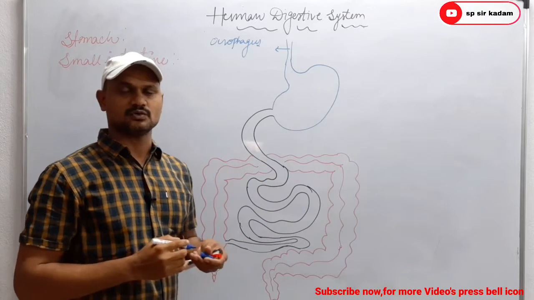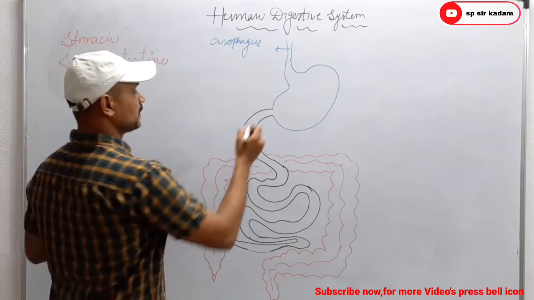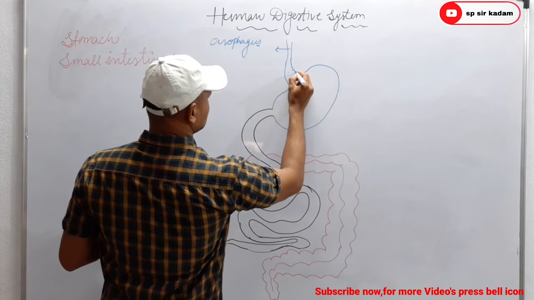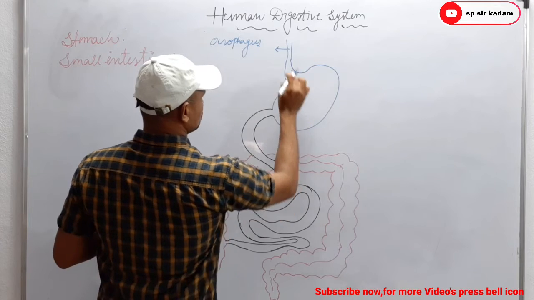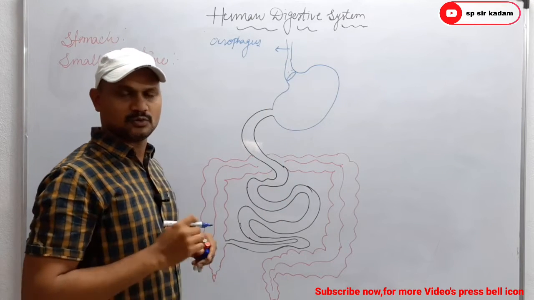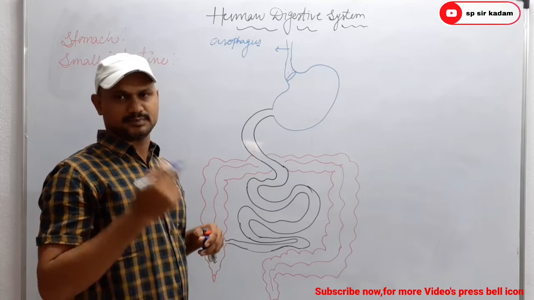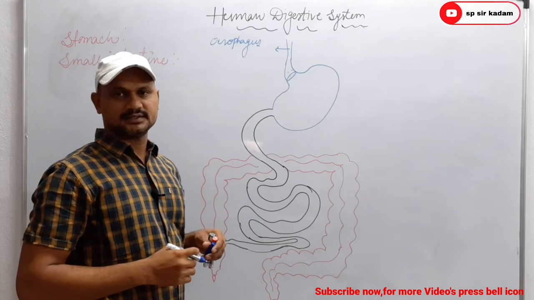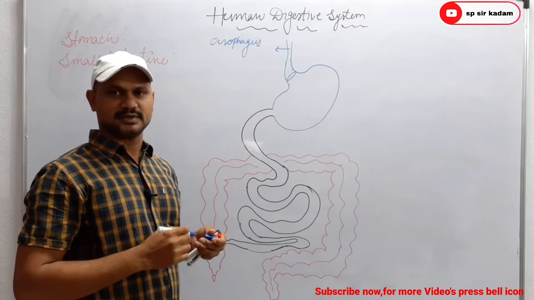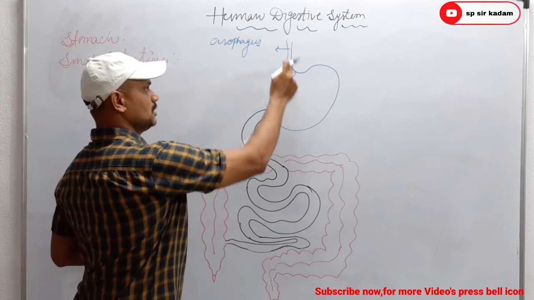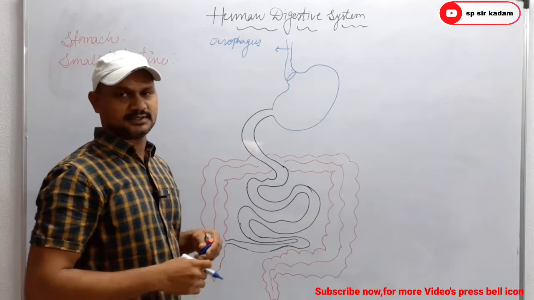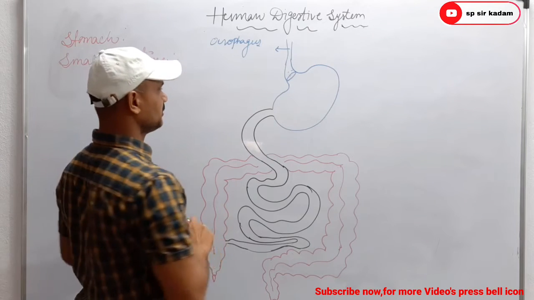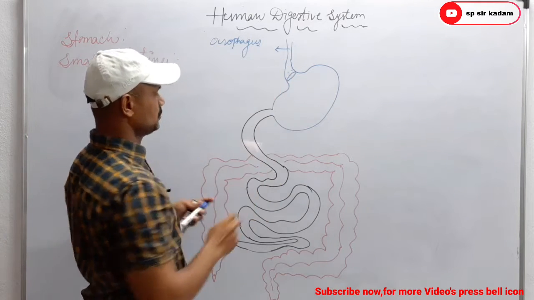Here the opening is called the gastroesophageal opening or cardiac sphincter. That opening is guarded by a sphincter known as cardiac sphincter or gastroesophageal sphincter. Okay, so it regulates the opening between stomach and esophagus.